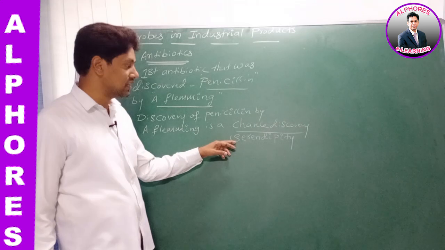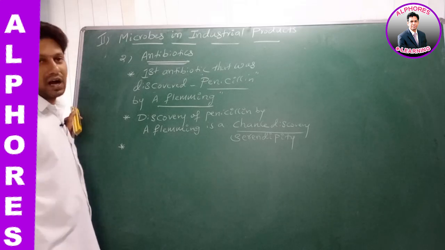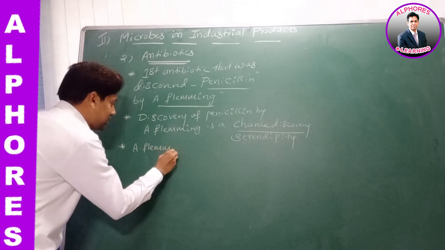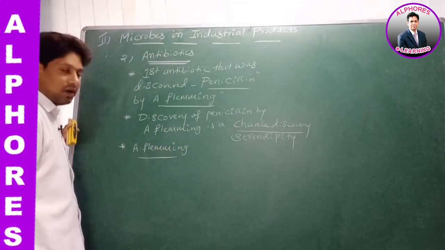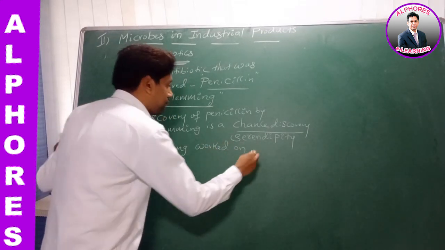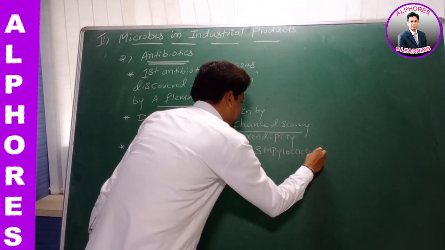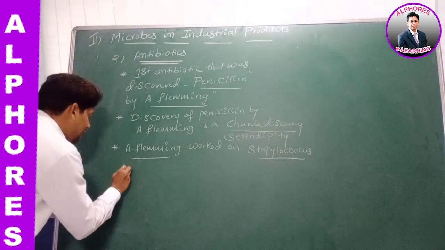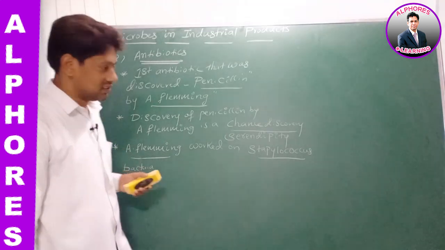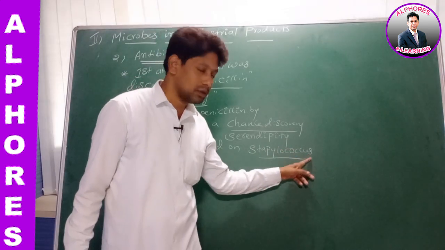There is a serendipity. Alexander Fleming worked on Staphylococcus bacteria. What is the scientist name? Alexander Fleming. Worked on which bacteria? Staphylococcus bacteria. Sir, what is the meaning of coccus? Coccus means spherical shaped bacteria. Coccus means what shaped bacteria?